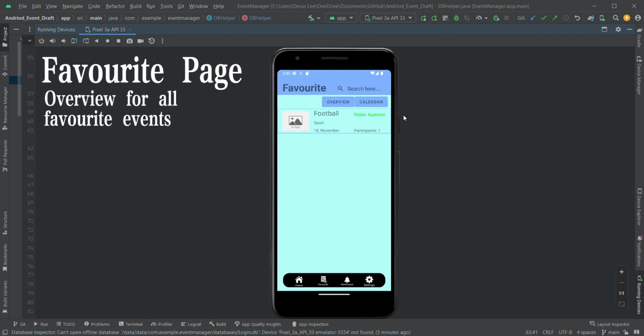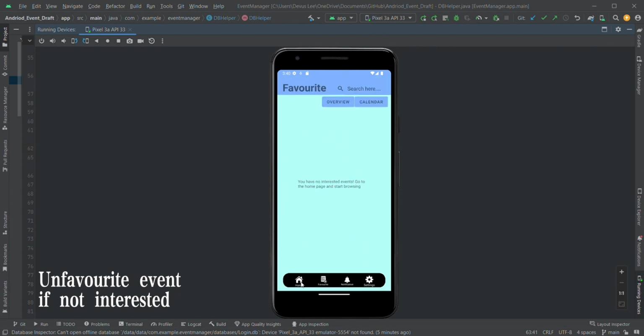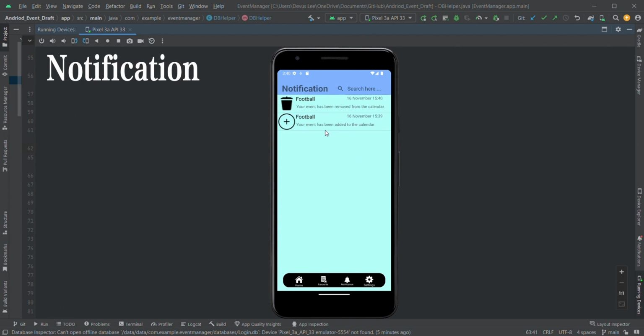In this section, if you click the favorite event, you can also choose to remove it from your list. So if you remove it, it will disappear from here and it will go back to the home page. This will also show up in the notification bar. So over here, you can see just now that we have added the event to our calendar and we've removed the event to our calendar. So it will notify as you do these actions.